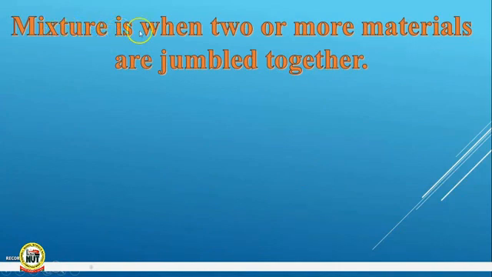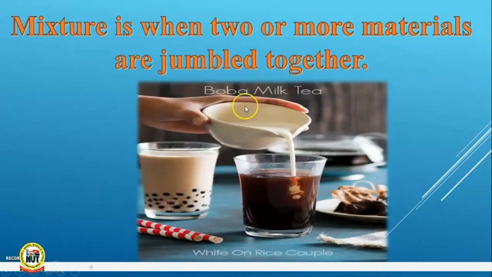Now, when we say mixture, what do we actually mean? Can we all read it, everybody? Mixture is when two or more materials are jumbled together. Earlier on, you saw the white substance being poured into water. The two materials, the white substance and the water, jumbled together, mixed together. Is that okay?